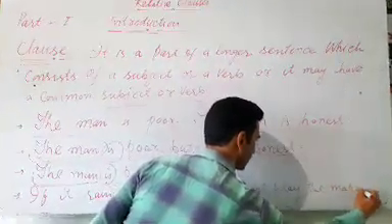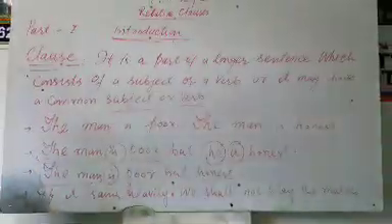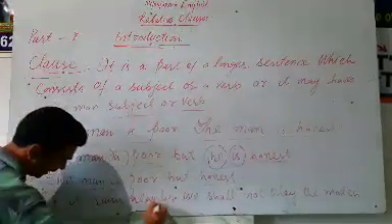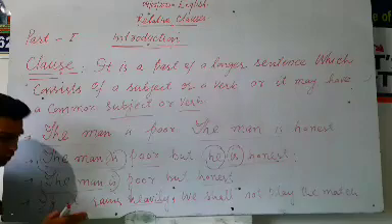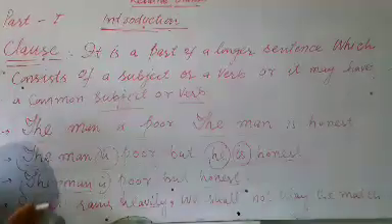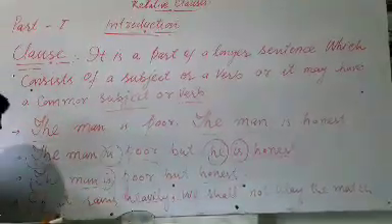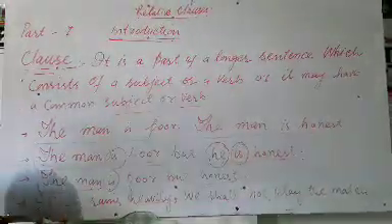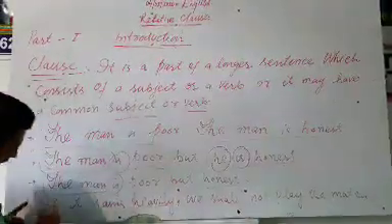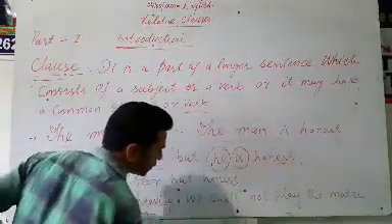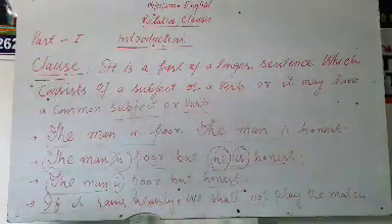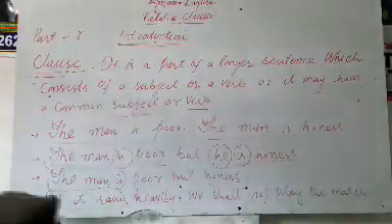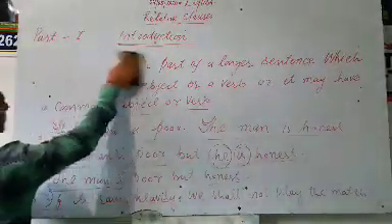This example also depicts the same thing, that is, if it rains heavily is a part of this sentence which is dependent, or its meaning is totally dependent on this part of the sentence, but it forms the part of the longer sentence. That is, if it rains heavily, we shall not play the match.